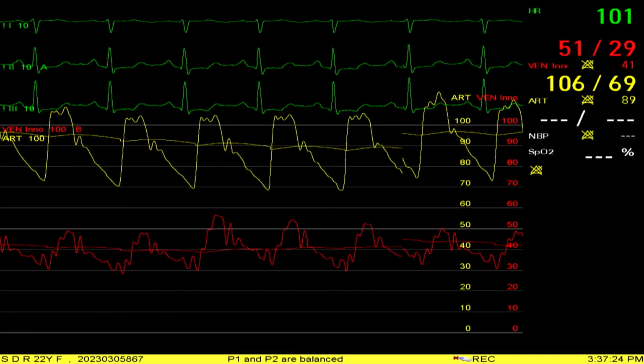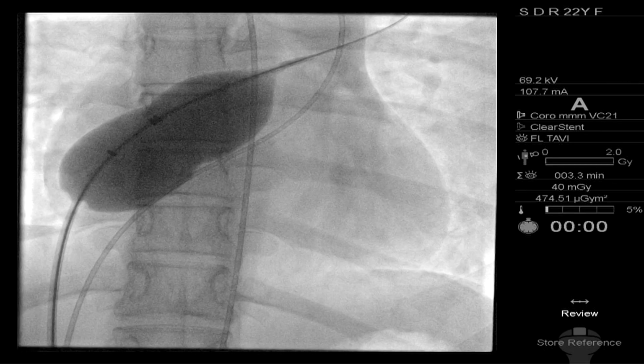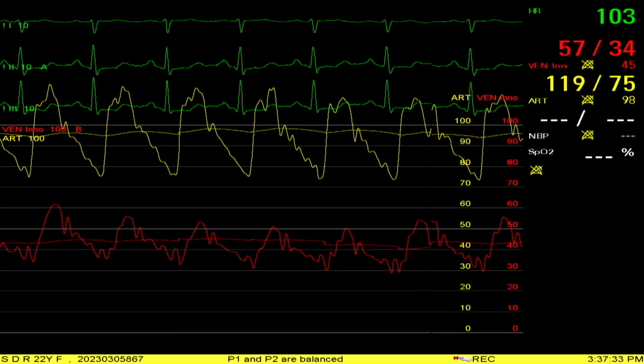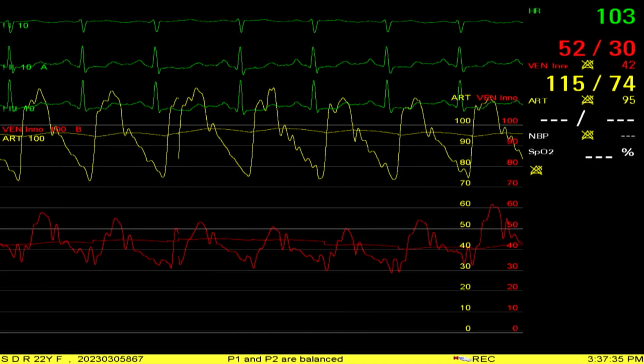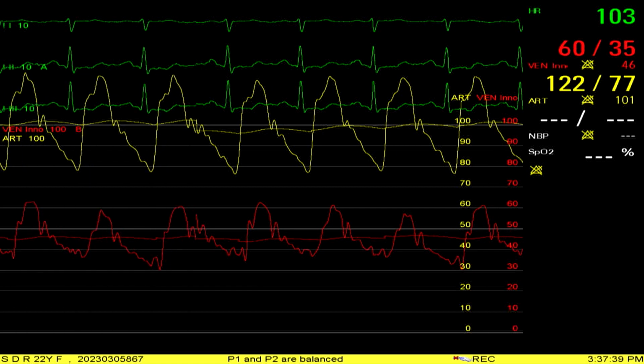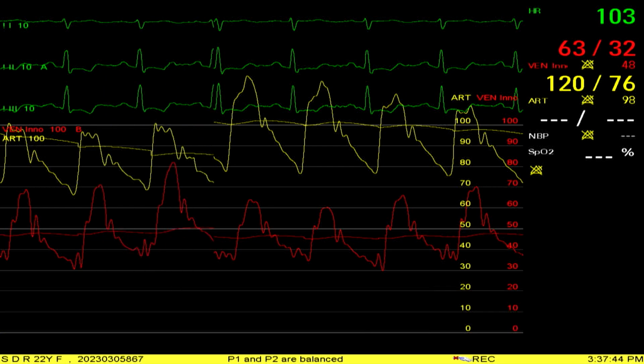Now what I'm going to do, Alison, is to aspirate my balloon. Go back to pressure again. Now I'm aspirating my balloon and I'm seeing whether the PA pressure increases. Now wait for some time. The balloon is getting deflated.